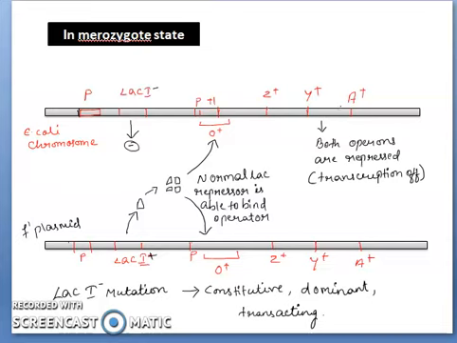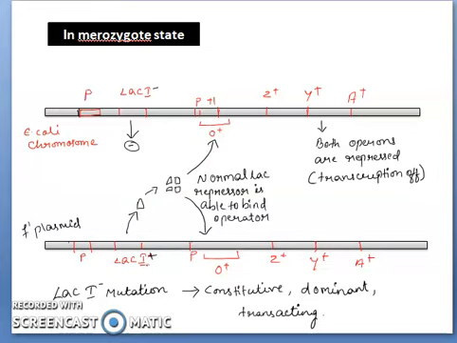It has the 3 types of genes which need to be transcribed, and it has an F dash plasmid. In this case, the lac-I is mutated. That means there will be no formation of repressor. But here the lac-I is positive, that means it can produce a repressor. So what happens in this case? The lac-I here will not be expressed, but the lac-I of the F dash plasmid will be able to come and bind to the operator region.